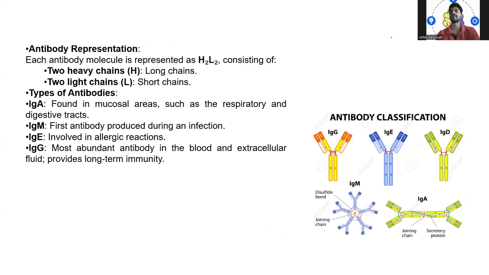Besides that, we have other kinds of antibodies also, like IgA, IgM, IgE, and IgG. So what are they?